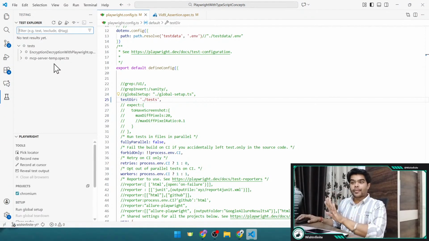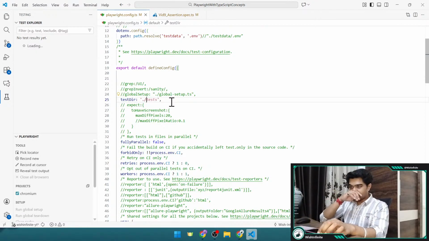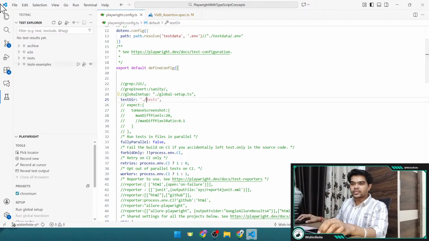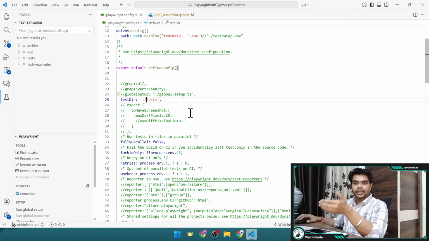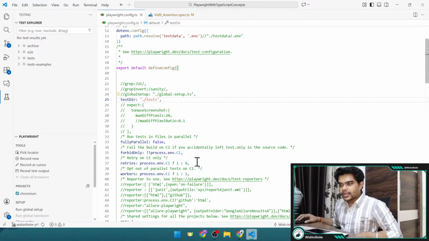And now apart from this extension, if you directly execute it with npx playwright test, right? So to execute the playwright test scripts, in that case also it will just execute from the specific directory. If it's tests, it will just pick the tests from that particular directory, right? For now let me keep it directly dot forward slash, so that it will read all the files, right? But usually you need to give it like this, dot forward slash tests. Inside tests also, if you create multiple folders and inside them your files are there, automatically it will read all the files inside each folder, right? You can try changing this option.